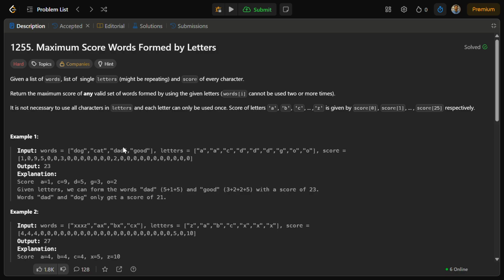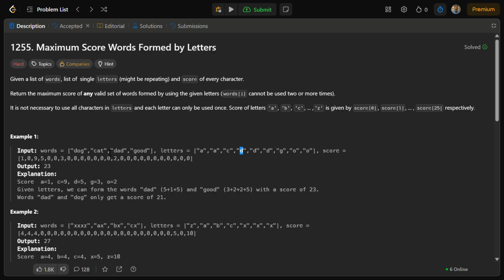One example is dad. I can pick D, A, and D. I can pick each letter only once. I cannot repeat this D. If I take this D, it is not available the next time we process another word. So okay, I take dad.